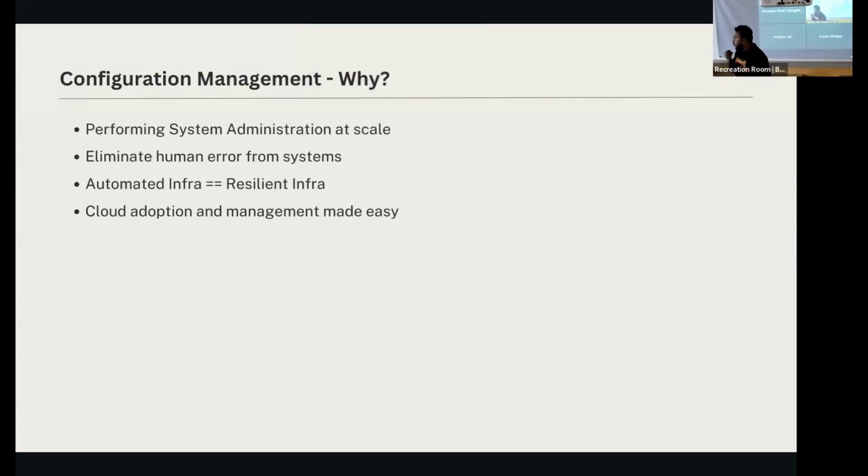Just talking about configuration management, why do we need it? It's an easy thing for system administration or DevOps, which we call it now, because DevOps and platform engineering are now all cooked up into one big umbrella, which was all system administration earlier. So we'll talk about how multiple VMs can be managed via configuration management, and then you can eliminate the human error because you have clear, predictable configurations. You will have clear, predictable, maintainable infra. You won't have any issues with that. So yeah, automated infra means resilient infra.